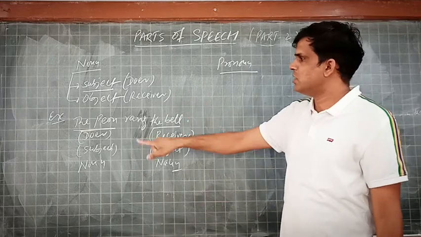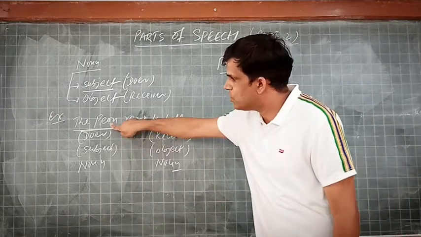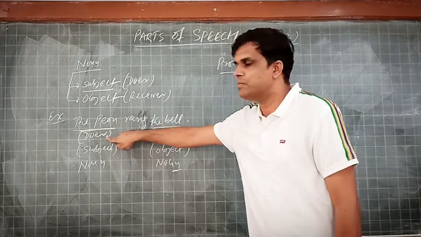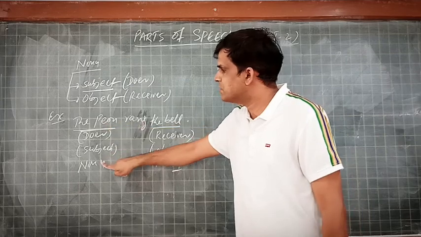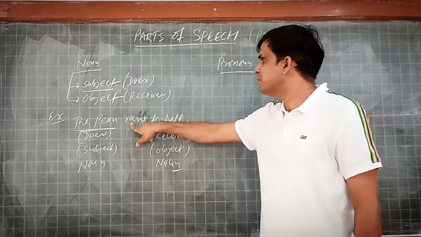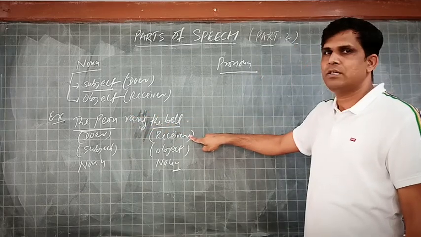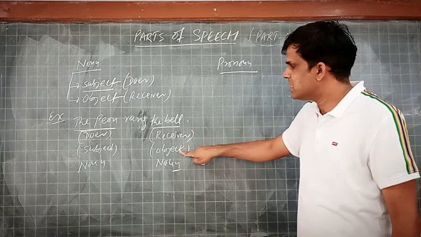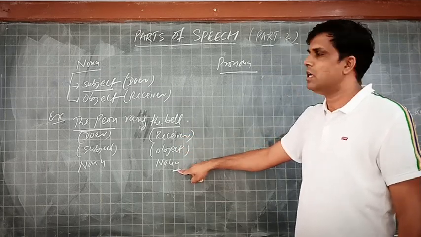See the example: the peon rang the bell. Here the peon is the doer of the sentence, that we call the subject, and here the subject is a noun. Rang, obviously, is the main verb. The bell is the receiver, and here it works as an object, and this object is a noun.